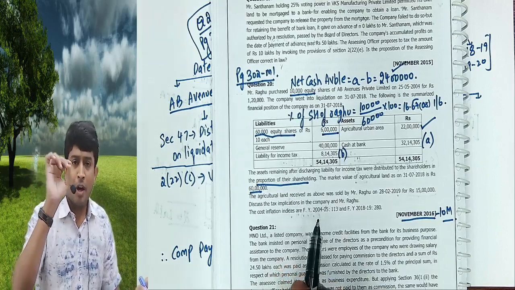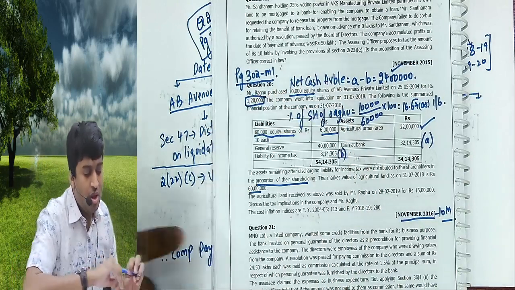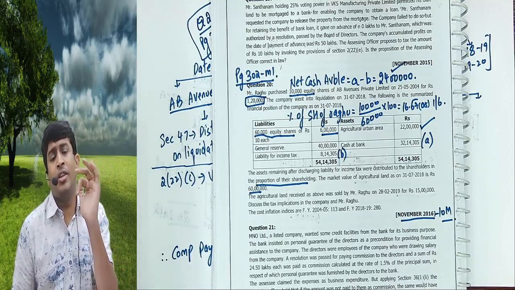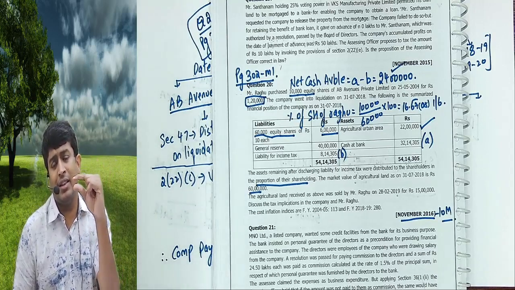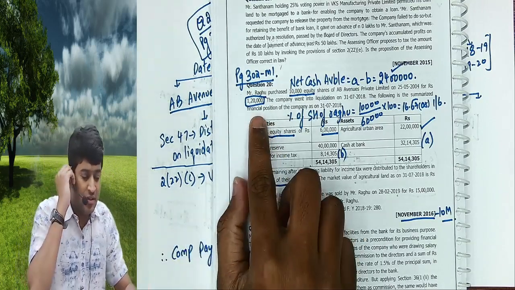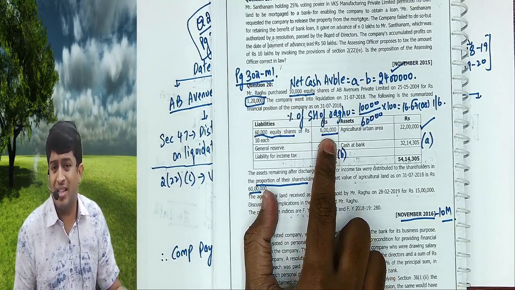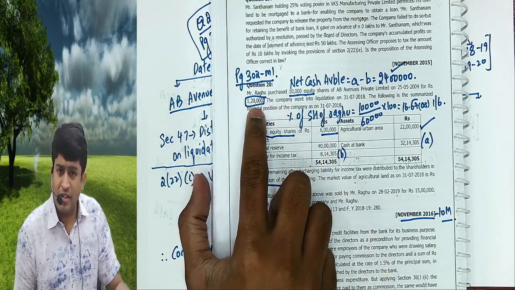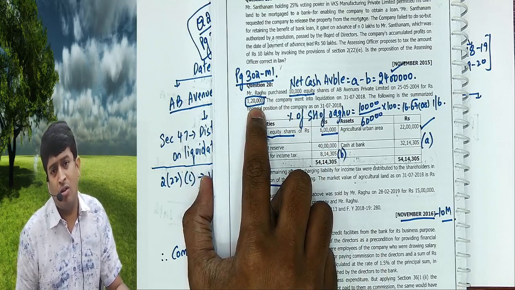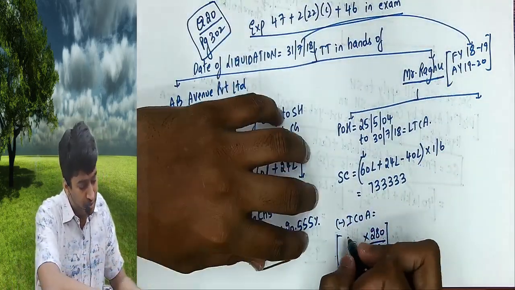But the problem clarifies he purchased for 1,20,000. That is, he subscribed to shares worth 1 lakh, for which he paid 1,20,000, but the 20,000 is nothing but the premium he paid. So his cost will be 1.2 lakhs. Had this 1.2 lakhs not been given in the problem, I would have taken the cost as 6 lakhs into 1/6. But this 1.2 is specifically given. It means he purchased the shares at a premium of 20,000. His cost will not be 1 lakh. His cost will be 1.2 lakhs. Remember that.